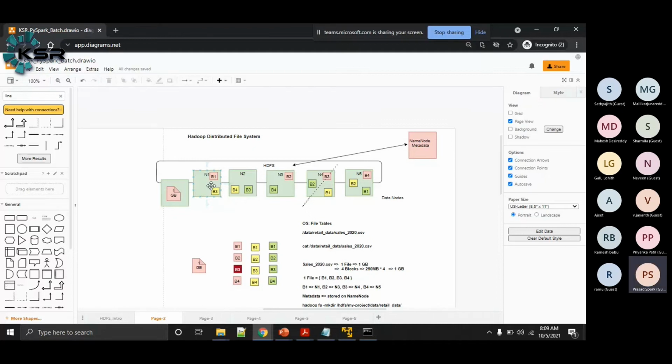Now I have 10 task tracker systems. On each task tracker, I can get 32 containers. So 32 into 10, a total of 320 containers I can have. The total availability is 320 containers. Now I submitted 10 jobs at a time on the Hadoop cluster. Assume that the first three jobs which were submitted are consuming all these 320 containers. Now there are no free containers available to take up new work.